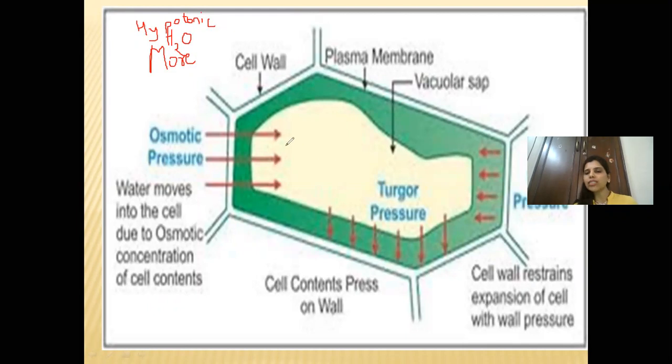Now when it moves inside the cell, the cell will become turgid. Okay, now you can see over here the word turgor pressure is used. So when we are using the word turgor pressure, what will happen? The water is filled inside because it is hypotonic. Endosmosis takes place and these are all water molecules. I'll just show you the water molecules over here. This is filled with water molecules now, and when it is filled with water molecules, the cell will become turgid.